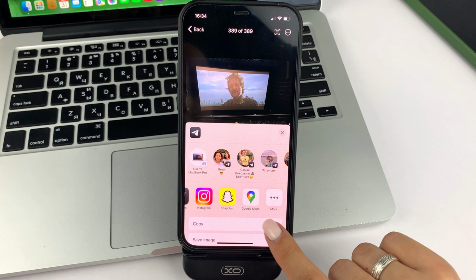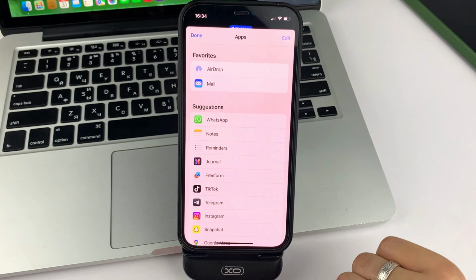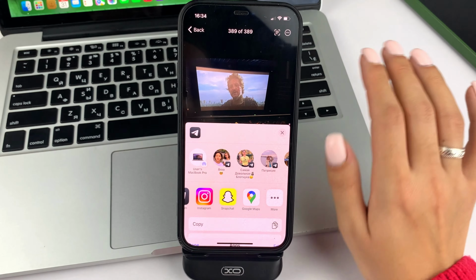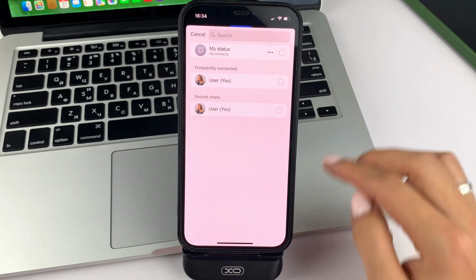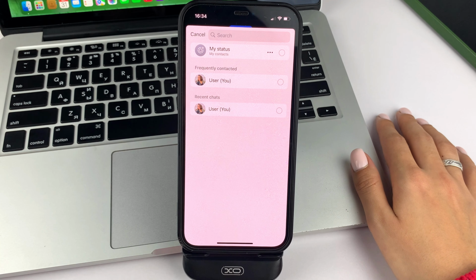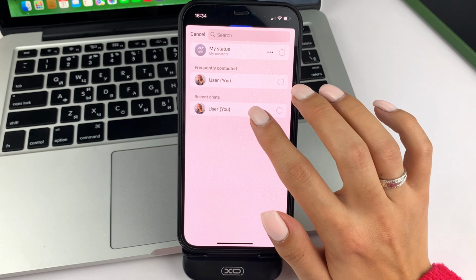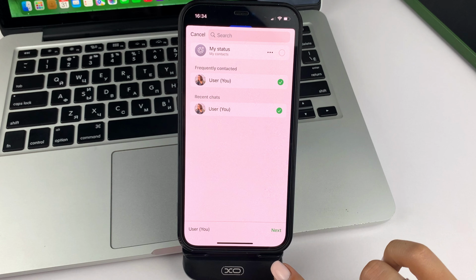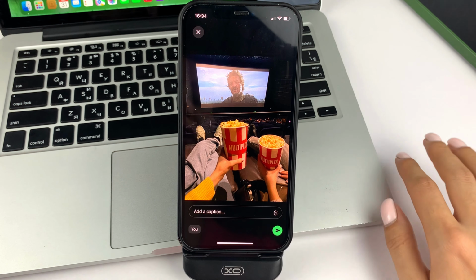If it's not there, then scroll to the end, click on the three dots where it says More, and that's where you'll find WhatsApp. Click on it. Then you can select the user you would like to send such a message to. If they're not on the list, you can type their name into the search box. So, select that user and then click Next and click Send to send that photo or video.